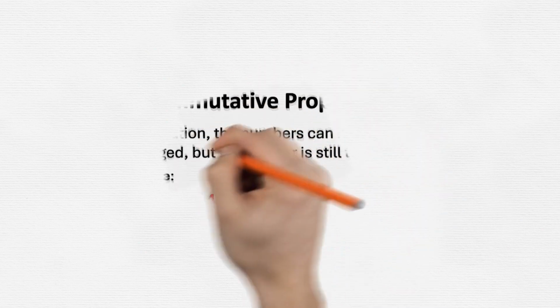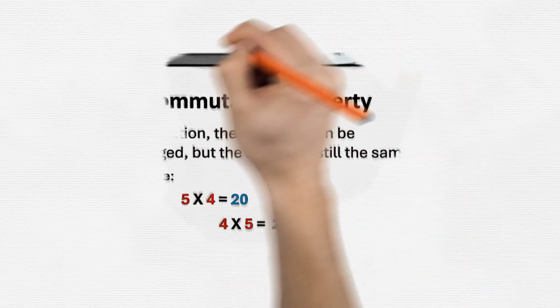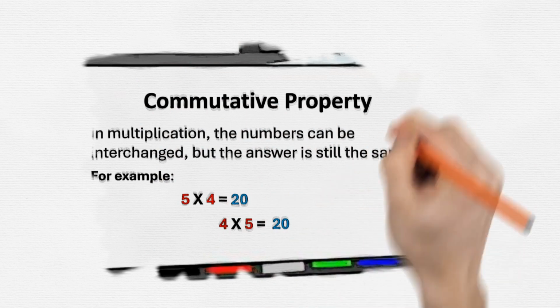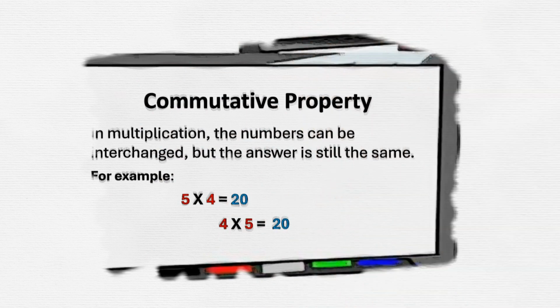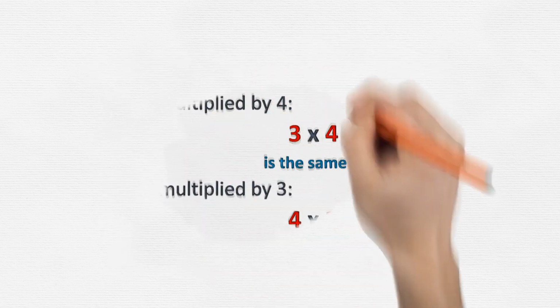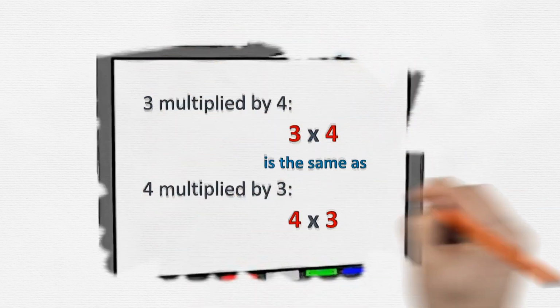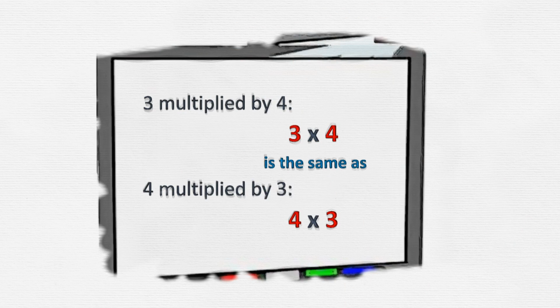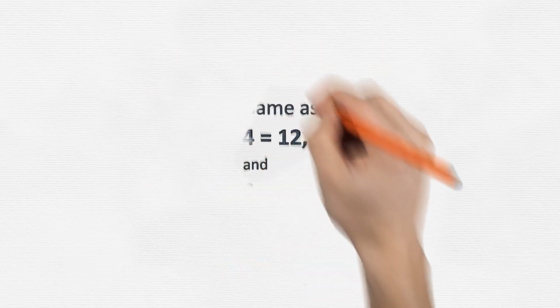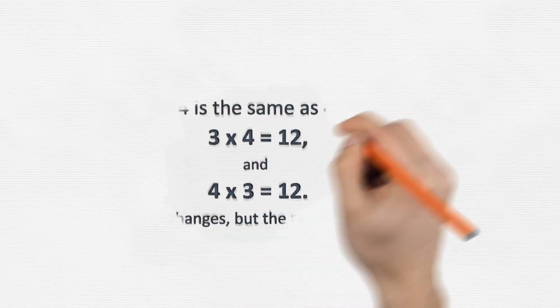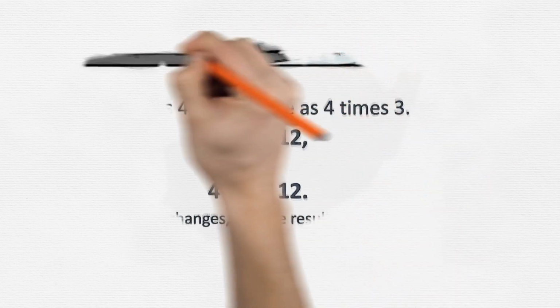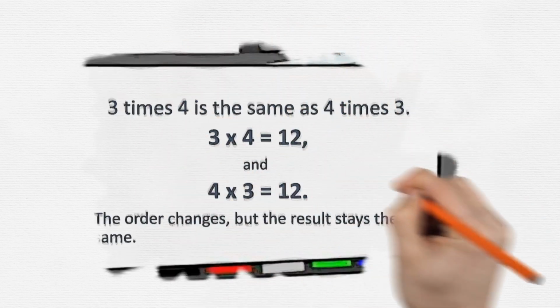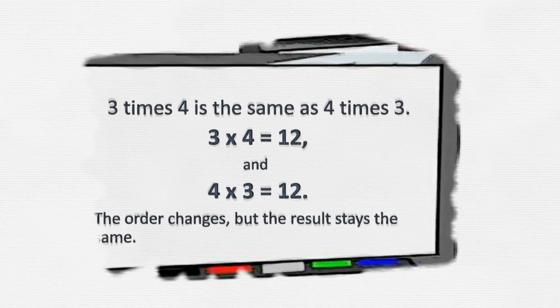Let's dive in. The commutative property tells us that the order in which we multiply numbers doesn't matter. In other words, changing the order of the factors doesn't change the product. Commutative property. For example, 3 multiplied by 4 is the same as 4 multiplied by 3. Let's do the math. 3 times 4 is the same as 4 times 3. 3 by 4 equals 12, and 4 by 3 also equals 12. The order changes, but the result stays the same.